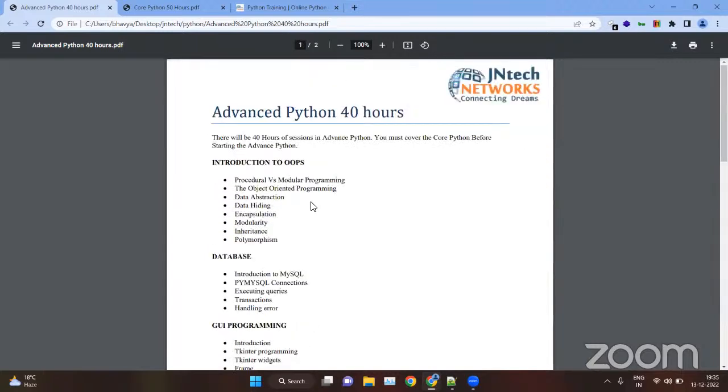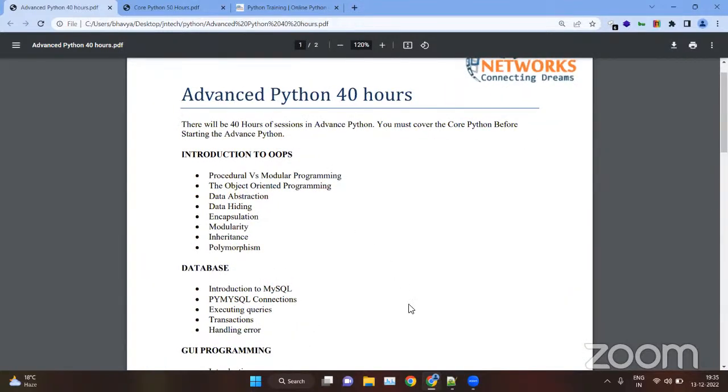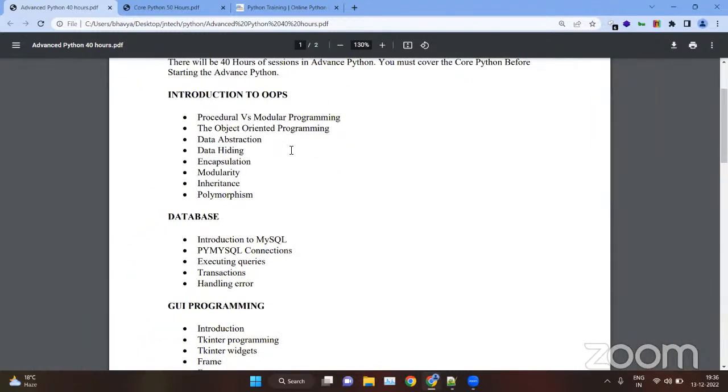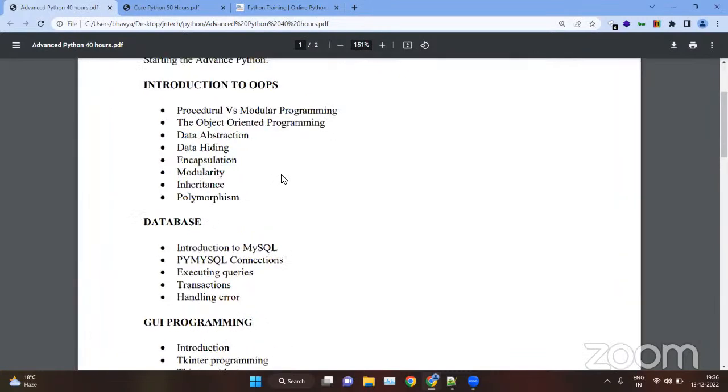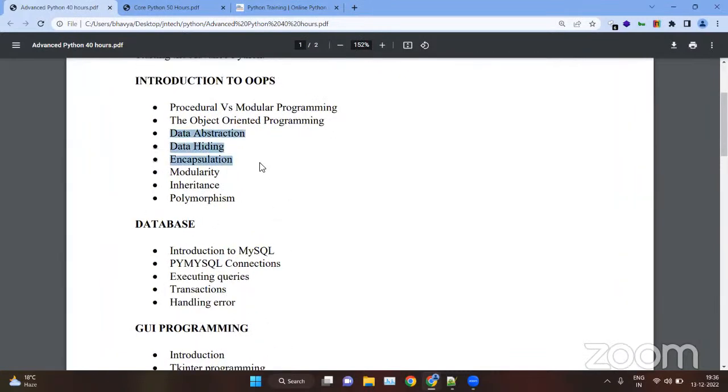First, we start with OOPS. After classes and objects, we have many concepts in OOPS, which can be very confusing, but we will understand them from the very basics. Inside OOPS we have data abstraction, data hiding, encapsulation, inheritance, modularity, and polymorphism. Basically, data hiding and data abstraction are the same. We will see what procedural and modular programming are. We will see the OOPS concept in more detail inside Python Advanced.